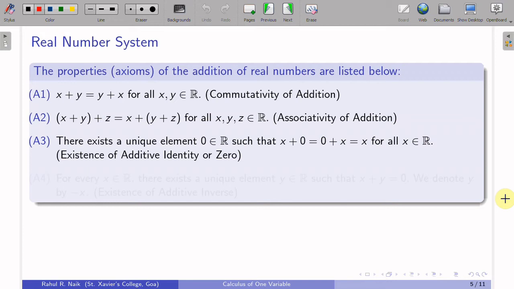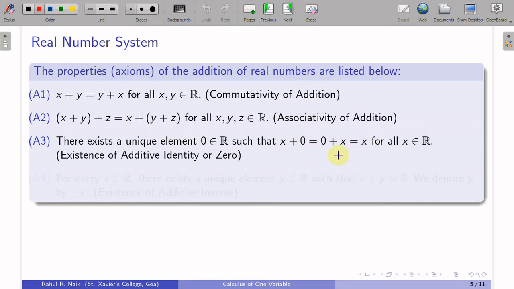What happens with identity elements? Whenever you operate that element on any other element, you should get back the same element, like what is happening here: x plus 0 is equal to x. In fact, you don't have to say that 0 plus x is equal to x, because it follows from the first property. If x plus 0 is equal to x, then 0 plus x will also be equal to x.